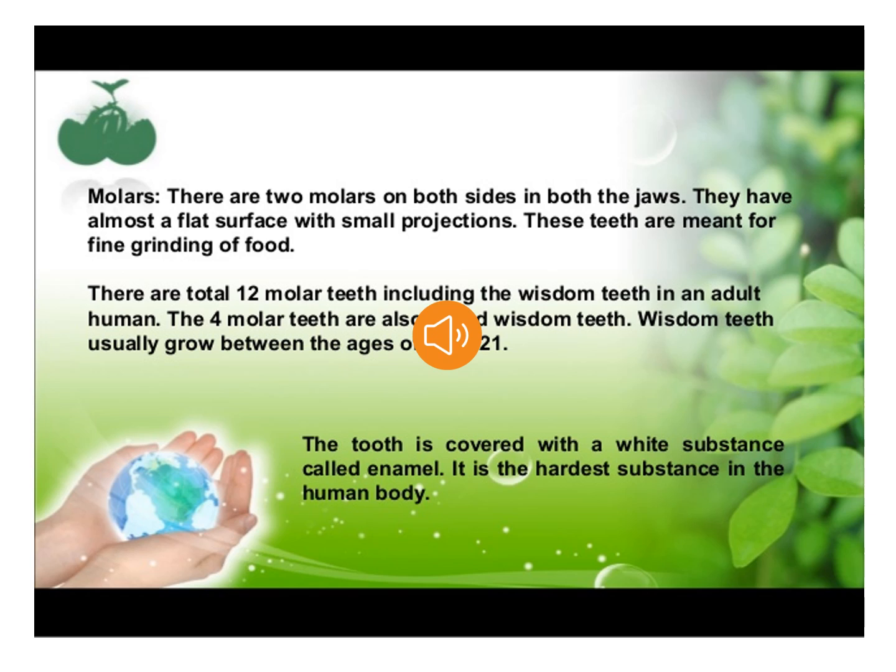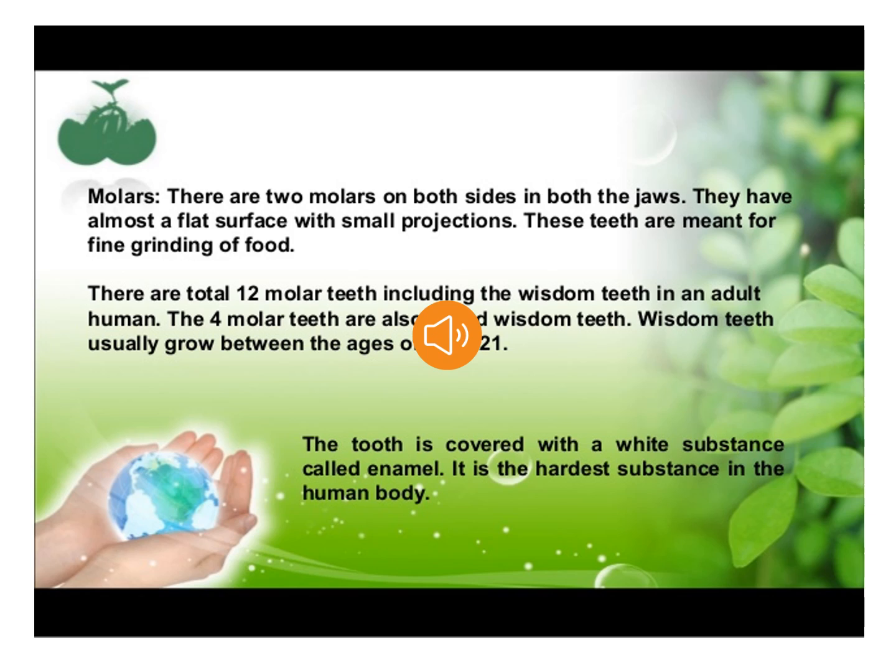Now we have talked about the types of teeth and their function. Now let's talk about how many molars we have, how many incisors we have, that means the total number of teeth we have. If we talk about incisors, we have 4 incisors in the lower jaw, 4 incisors in the upper jaw. That means in total of 8 incisors.